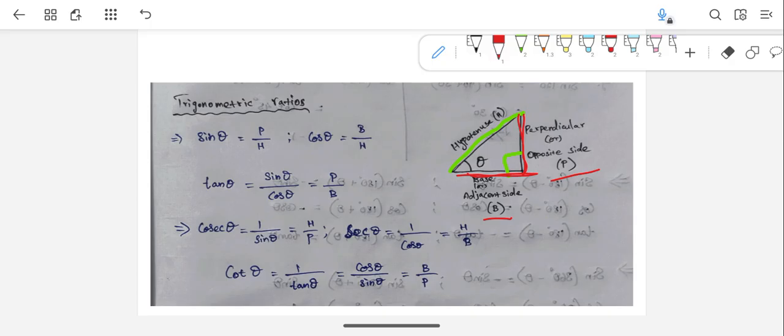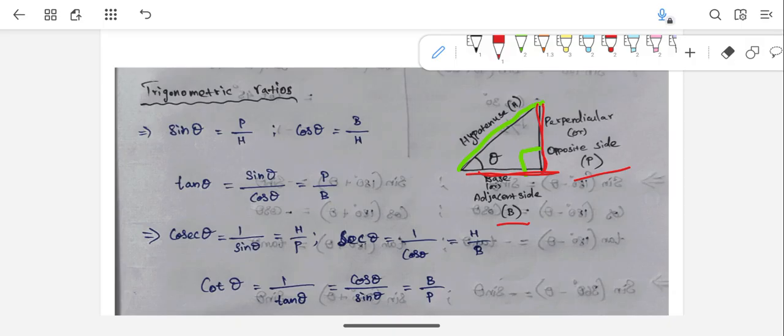Now, what are the trigonometric ratios sin theta, cos theta, tan theta? How do you define these ratios? In a right angle triangle, they are the ratios of any two sides. So sin theta means the ratio of the opposite side to the adjacent side.